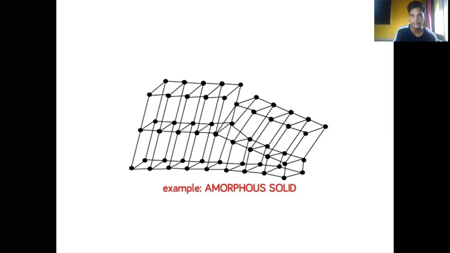You can see a clear diagram here. They show a range, but the range of repeated arrangement of the particles is not as long as in the crystalline structure. So amorphous solids follow a repeated arrangement of particles, but only over a short range.